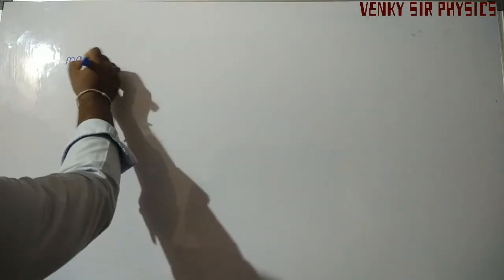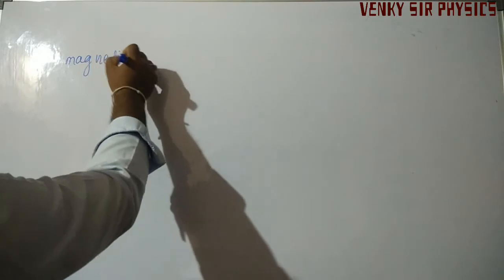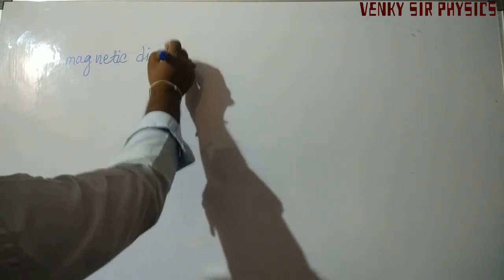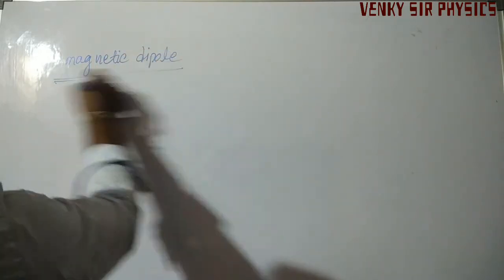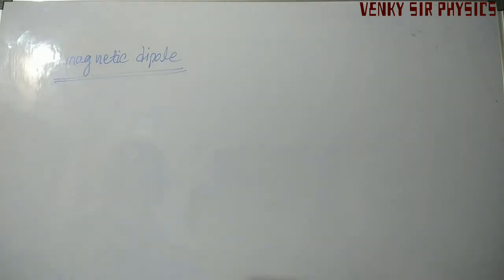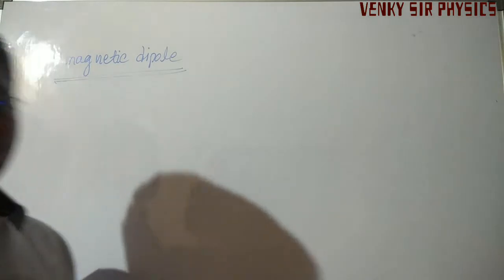Coming to the next one, magnetic dipole. Dipole means two poles.